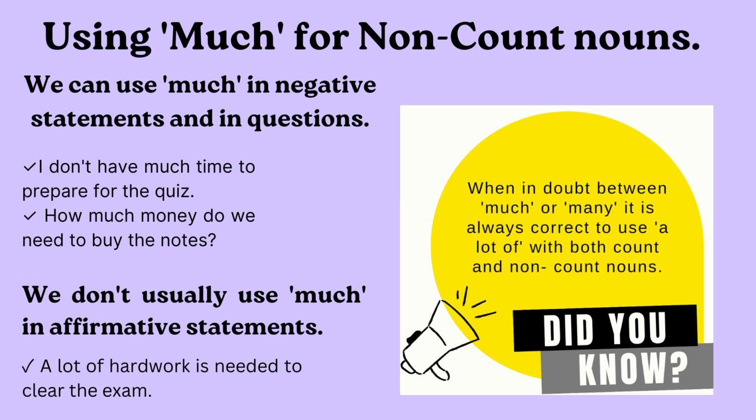If you say, I don't have much time to complete the paper, or I don't have much money to buy my books, it means you are using much in front of a non-count noun, that is money and time. Okay? And this is a negative statement because it has don't in front of it. Got it? What about questions?